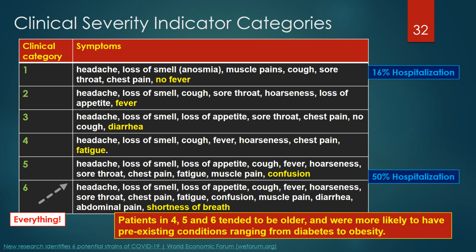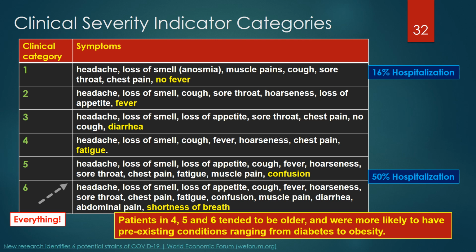Category 3 patients had headache, loss of smell, loss of appetite, sore throat, chest pain, no cough, but also had gastrointestinal symptoms of diarrhea. Category 4 patients had headache, loss of smell, cough, fever, hoarseness, chest pain, and fatigue.